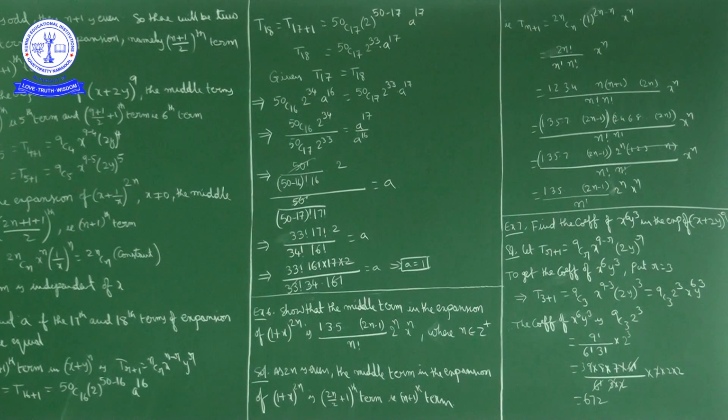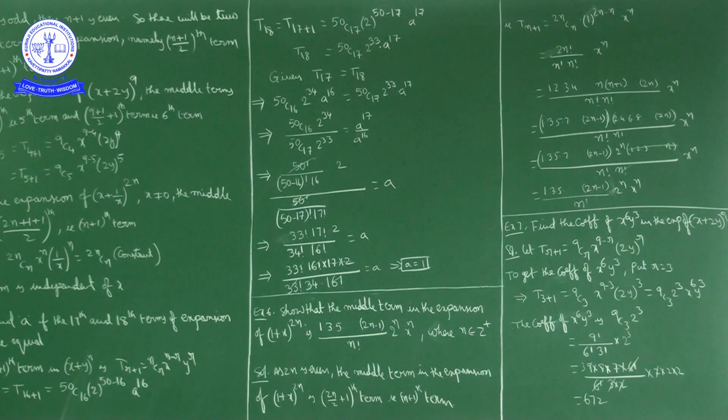Okay, so what is given? Given that the 17th term and 18th term are equal, given T17 equal to T18. What is T17? What we got? T17 is 50C16 into 2 power 34 into a power 16. This is equal to T18. T18, how much we got? 50C17 into 2 power 33 into a power 17.